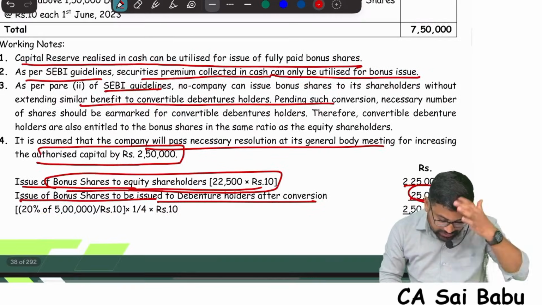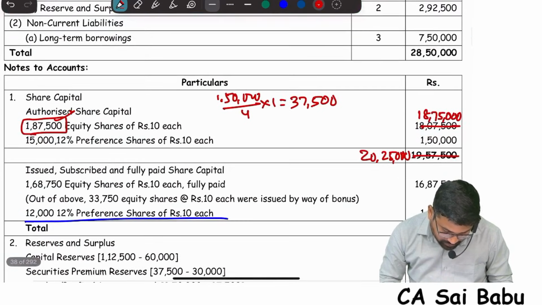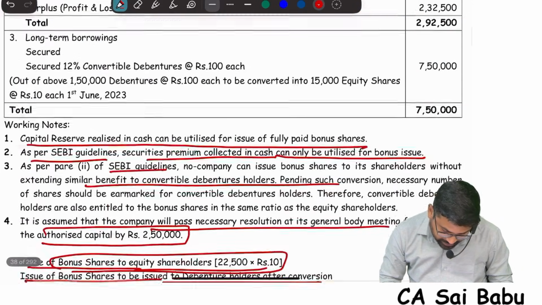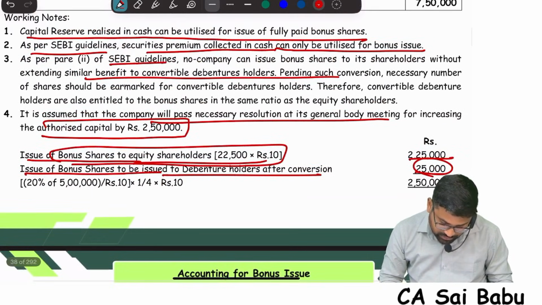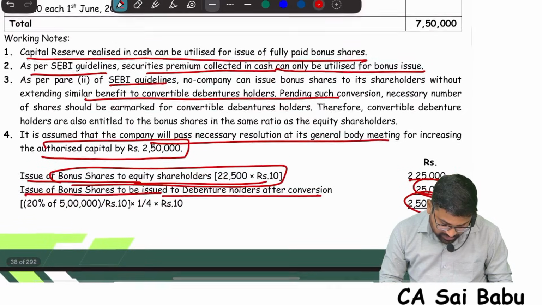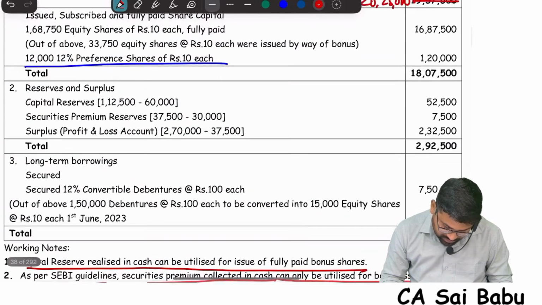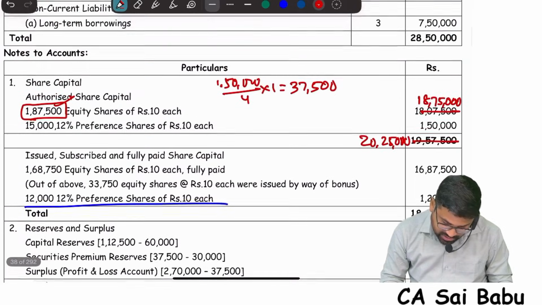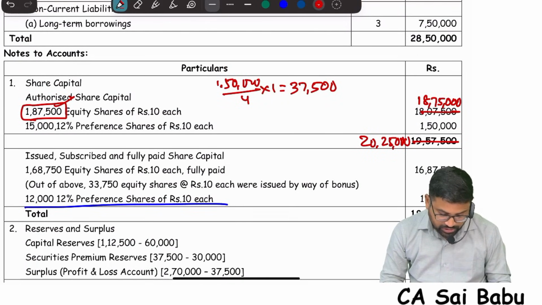Here, sorry, this point they are telling now in the study material: authorized capital increased by 2,50,000, an assumption that they have taken. So how they got this, they are explaining. Anyway, my request is, please avoid this point. Don't make complicated assumptions. Just simply, whatever bonus you are giving, don't increase it to that extent.